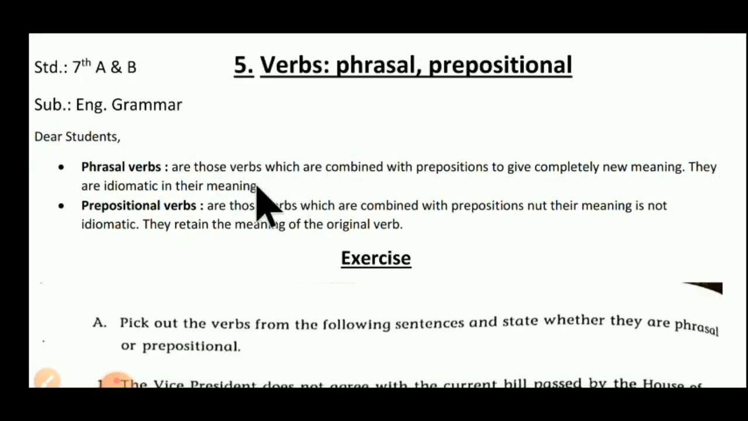Phrasal verbs are those verbs which are combined with a preposition to give a completely new meaning. They are idiomatic in their meaning. That type of verb is known as a phrasal verb. Prepositional verbs are those verbs which are combined with a preposition but their meaning is not idiomatic. They retain the meaning of the original verb. So the meaning is not changed, so it becomes a prepositional verb. If the meaning changed, then it becomes a phrasal verb.